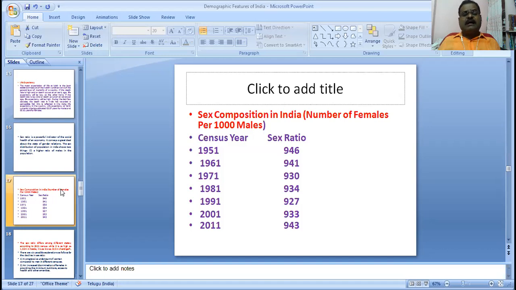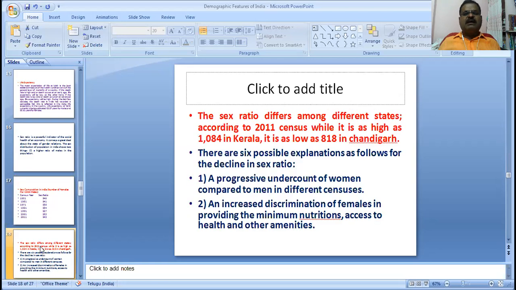Observing nearly 50 to 60 years, the sex ratio has not changed in level: 946 in 1951, but 943 in 2011. The sex ratio differs among different states. According to the 2011 census, it is as high as 1084 in Kerala and as low as 818 in Chandigarh.